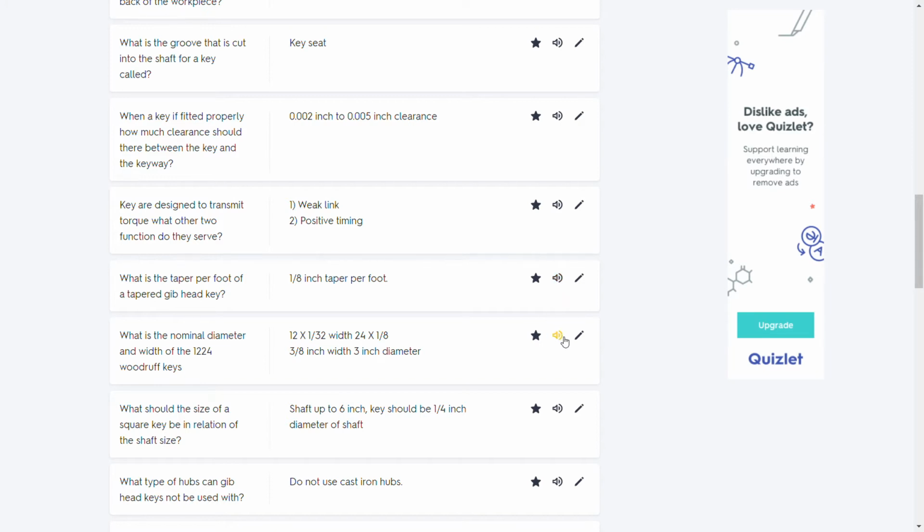What is the nominal diameter and width of the 1224 Woodruff keys? 12 is 3/32 width, 24 is 1/8 and 3/8 inch width, 3 inch diameter.